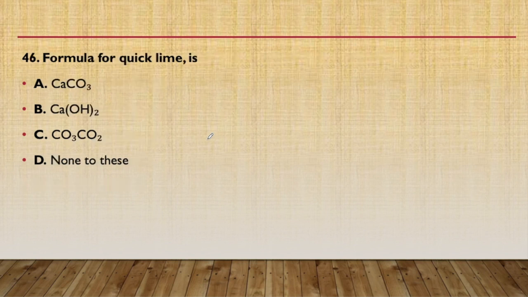Formula for quick lime is CaCO3, Ca(OH)2, CO3, CO2 or none of the above. So answer will be CaCO3 obviously, and Ca(OH)2, this is slaked lime. So always remember this, CaCO3 is quick lime and Ca(OH)2 is slaked lime.